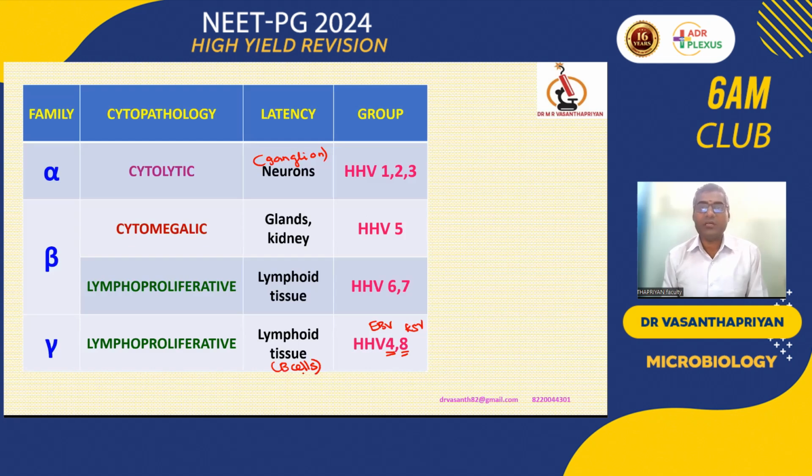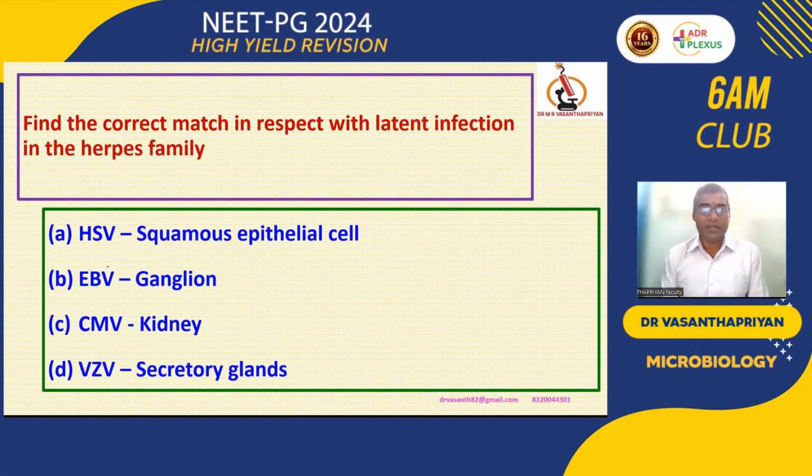Latent infections are very classical for the herpes group. Based only on the latency, we classify them into 3 families: alpha, beta and gamma. Among these, the gamma family has one unique feature. We can see EBV and KSHV; from the name itself, they are strongly linked with malignant transformation. So the gamma family of herpes is otherwise called the oncogenic family. HSV is present in the ganglion, Epstein-Barr virus is present in the B lymphocyte, varicella zoster is again present in the ganglion, and cytomegalovirus is present in the kidney.